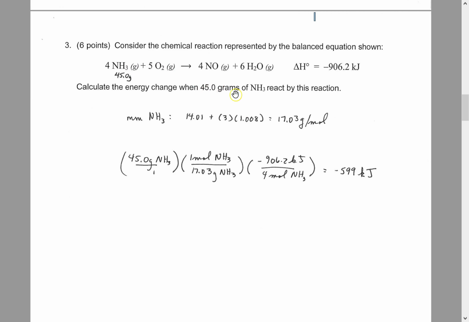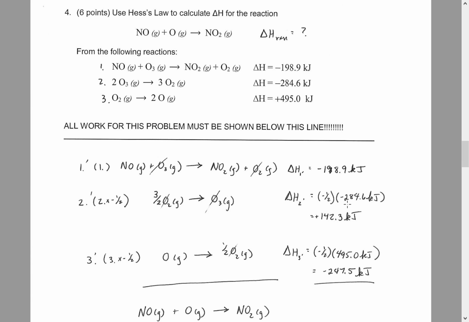We'll need to convert those grams to moles using the molar mass of NH3 right here. So our first term is the mass of NH3, then we use the molar mass of NH3 to get to moles, and then we use this, the energy released per 4 moles of NH3. Some of you did well but didn't quite catch that, so let me know if you have any questions about that. Rounding to 3 significant figures, the energy released burning or reacting 45.0 grams of NH3 must be negative 599 kilojoules of energy.